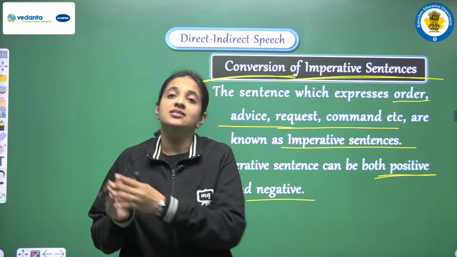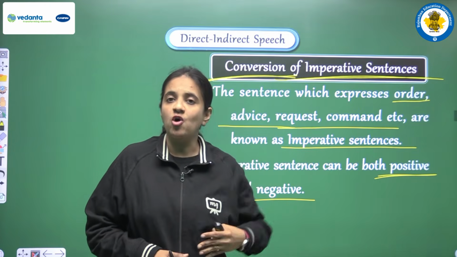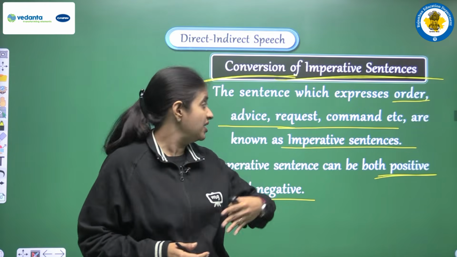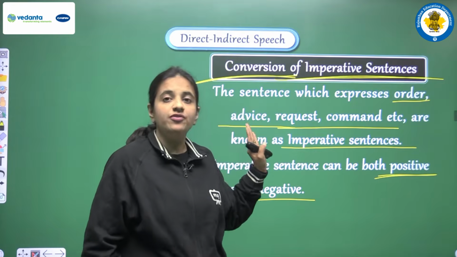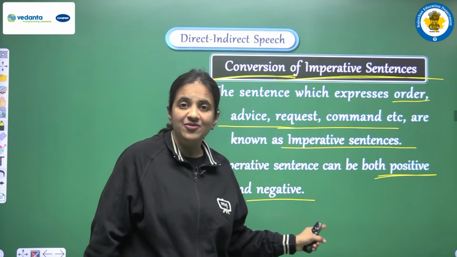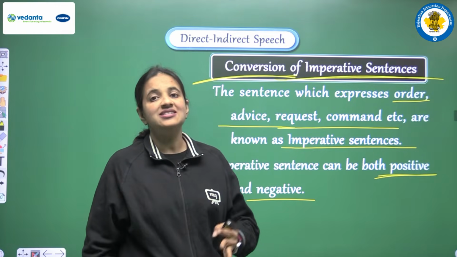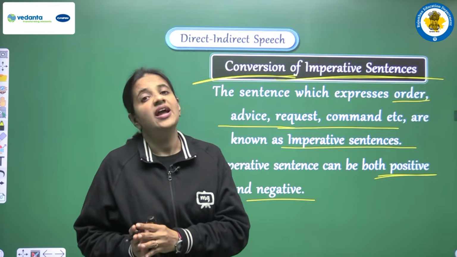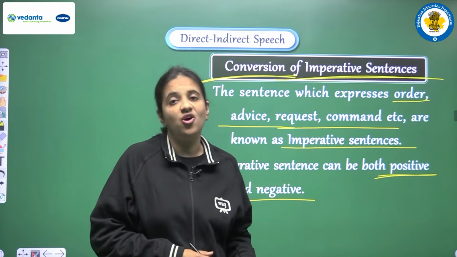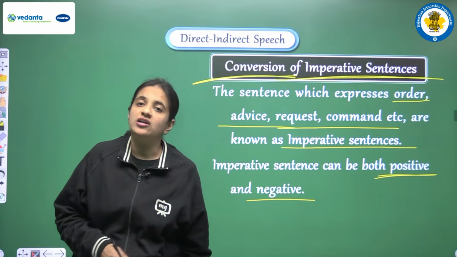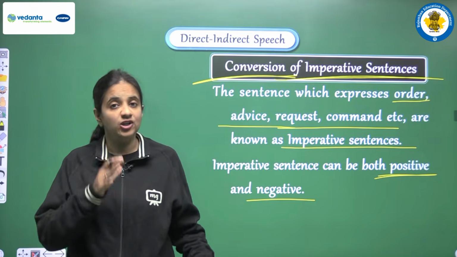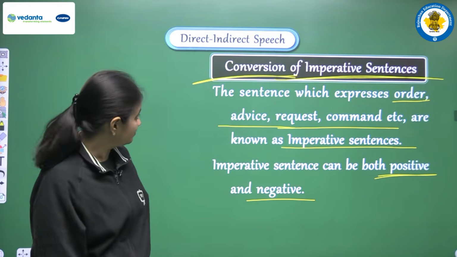An imperative sentence means a sentence in which we have some order, some request, some command, or some kind of advice. Clear? The second thing is that imperative sentences can be positive and they can be negative also. And yes, we can convert all kinds of imperative sentences into indirect speech.